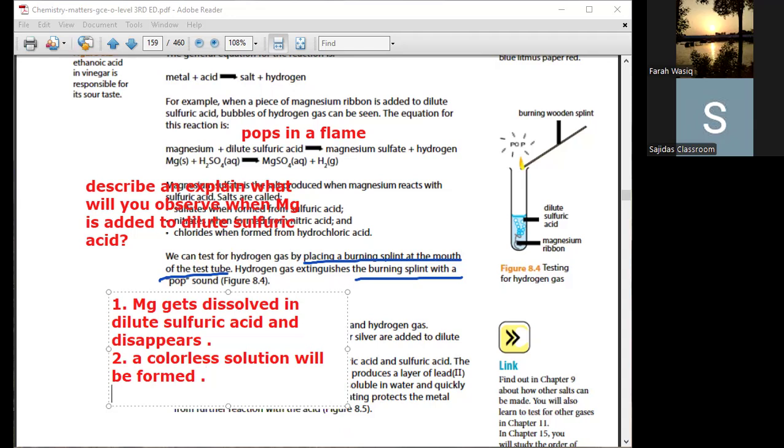Now tell me honestly, are you getting it? Yes, miss, a colorless solution is formed. Why is it colorless? Because magnesium is basically a gray metal. But when it makes a salt with sulfate ion, it makes magnesium sulfate, and the salt color will be white. Because it is just forming in the reaction, we're not seeing the white color. Once it is formed, it gets dissolved into the water already present in the medium, so it gives you a colorless solution.